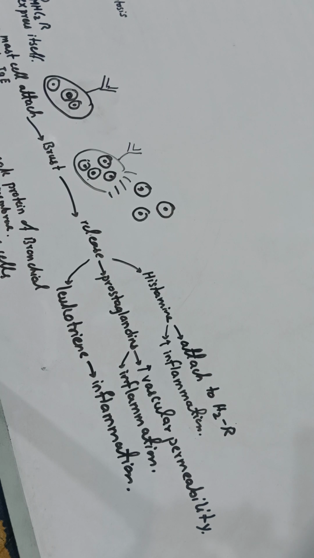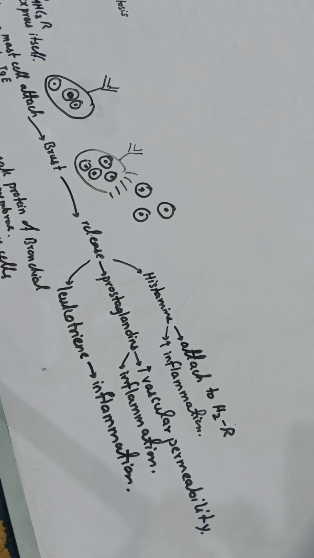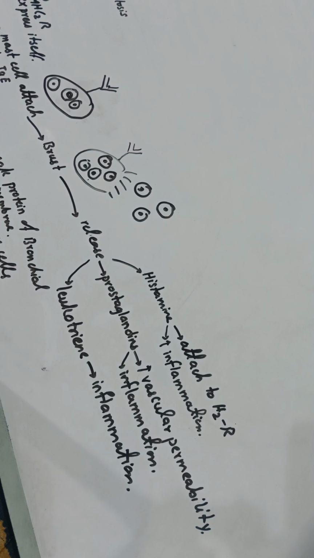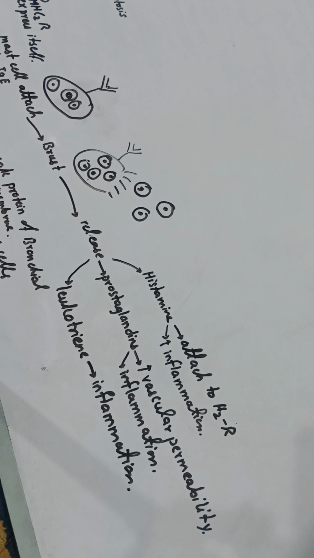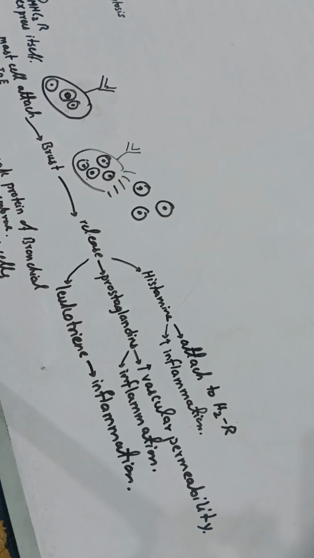So whenever these chemicals are released, they are responsible for causing inflammation, and whenever the inflammation happens, the patient will undergo an attack of asthma. After some time you see that the asthma patient is calmed down. Why does it happen? Because now the concentration of histamine decreases, it detaches from its receptor, and the bronchioles dilate. Whenever the bronchioles dilate, the patient will become normal, but he has inflammation inside, which is not visible. So it is giving signs, but after some time the patient will become normal.